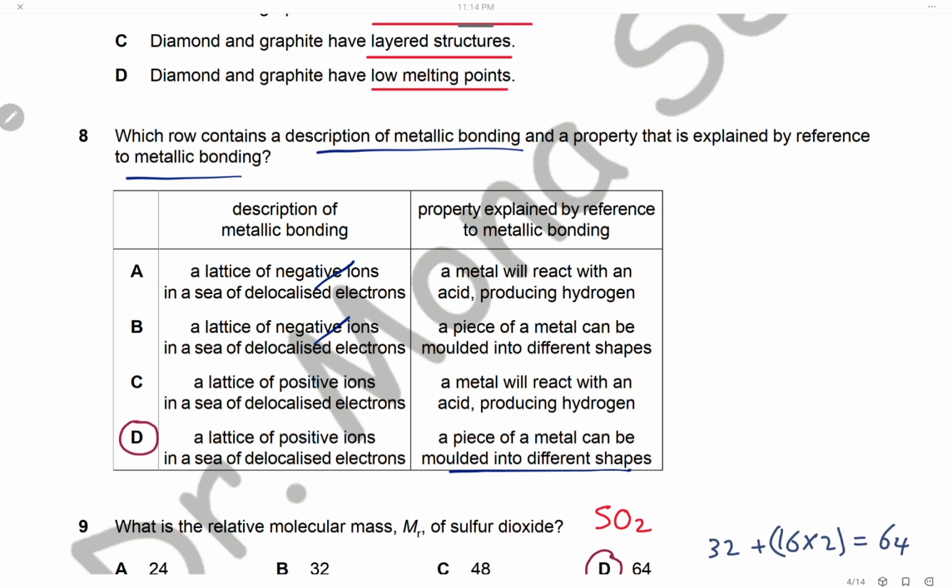The layers can slide over each other. So this is the property related to the structure of the metals, because metals have layers of positive ions. When the layers slide over each other, that makes the metal malleable, so it can be molded into different shapes. But this property that the metal can react with acid to produce hydrogen, this is a chemical reaction and not a property related to the structure. So the answer will be D.